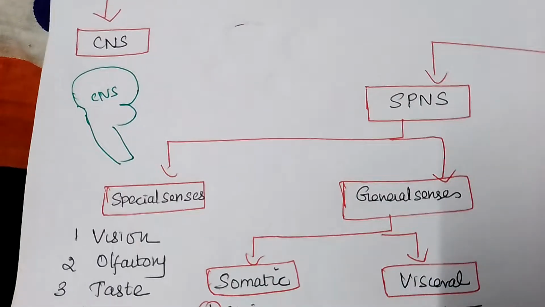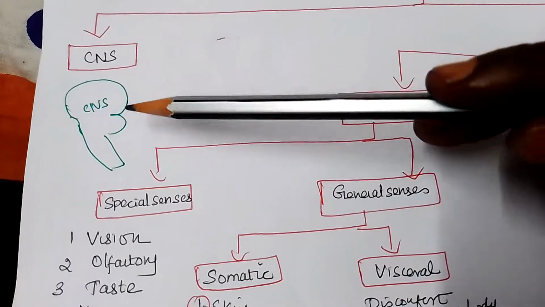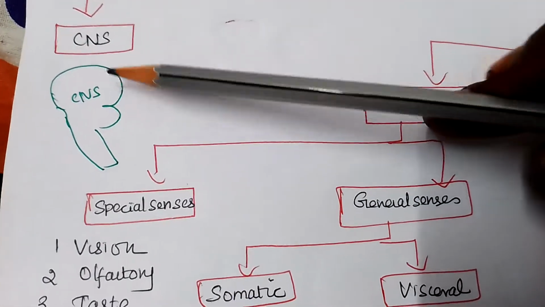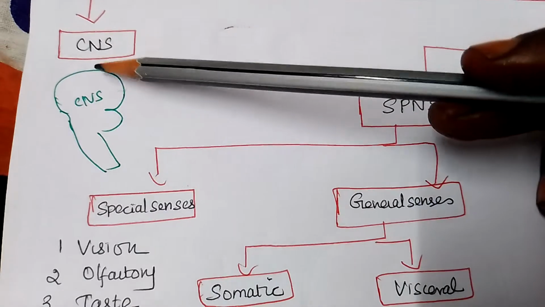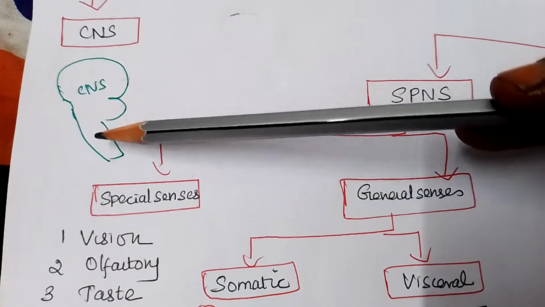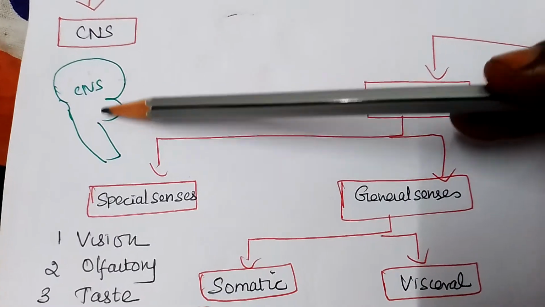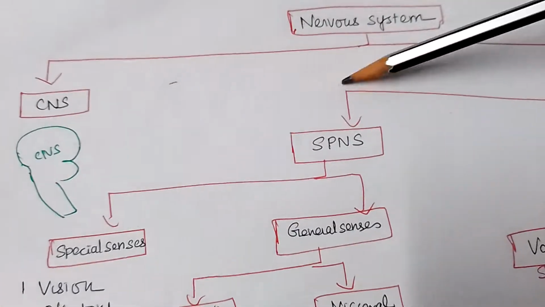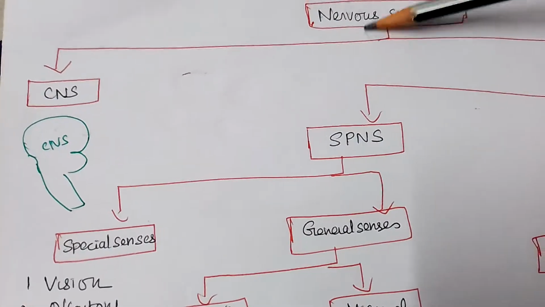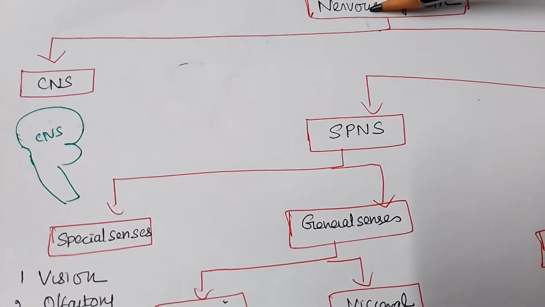The central nervous system mainly consists of the forebrain, midbrain and hindbrain. The nervous system, as I told you, is made up of neuronal cells and glial cells. Neuronal cells are the conducting system and the glial cells are the supporting cells.